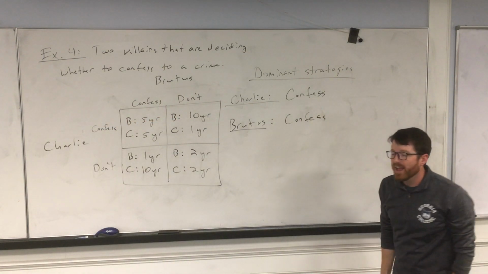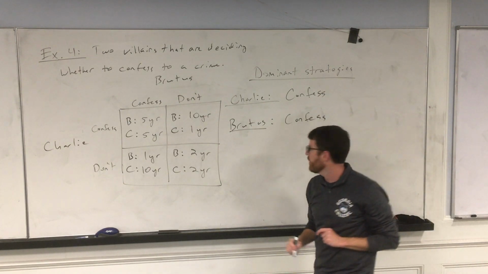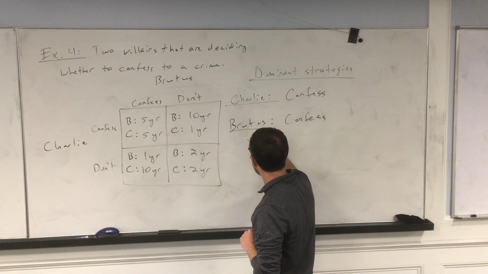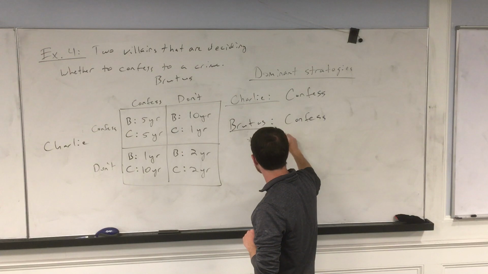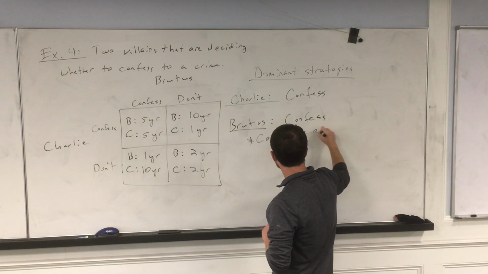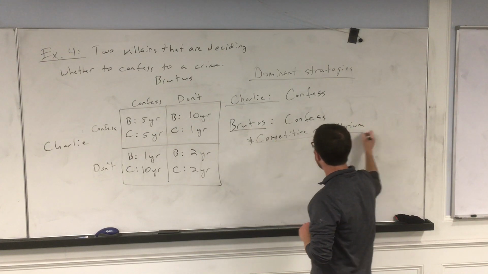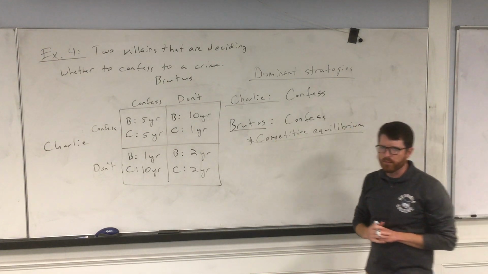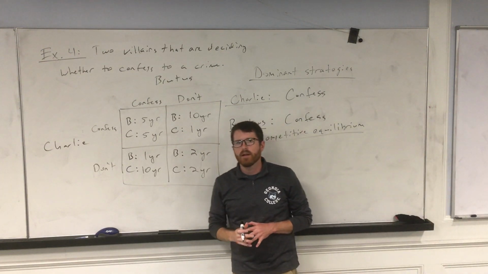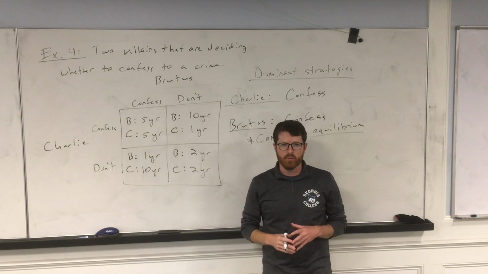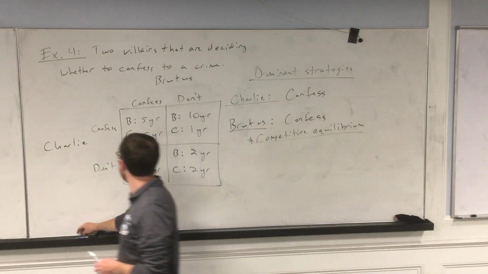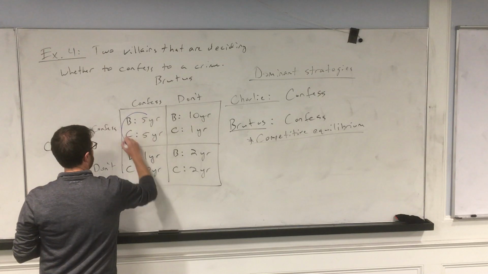So here is the outcome. We call this a competitive equilibrium. We know what each of them are going to do. So we have a competitive equilibrium. All right? That's the definition of a competitive equilibrium, where everybody in the game has the same strategy regardless of what the other one does. So the outcome that will occur is this one.